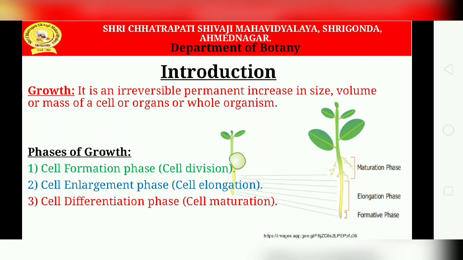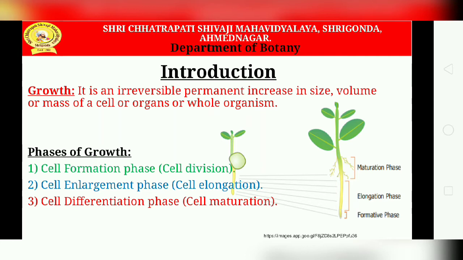Next is the cell enlargement phase, that is, cell elongation. In this stage the cells become enlarged in size and absorb a large quantity of water, so osmotic pressure is increased and high turgor pressure is formed. This turgor pressure stretches the walls of the growing cells. A large vacuole appears in the center, and the protoplasm passes towards the periphery. It leads to an increase in the length and size of the cells.